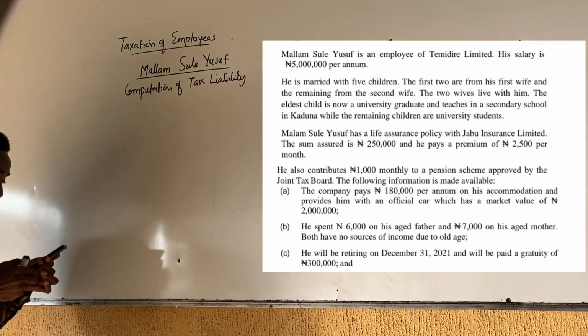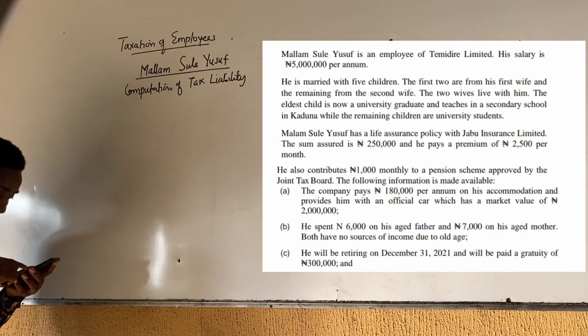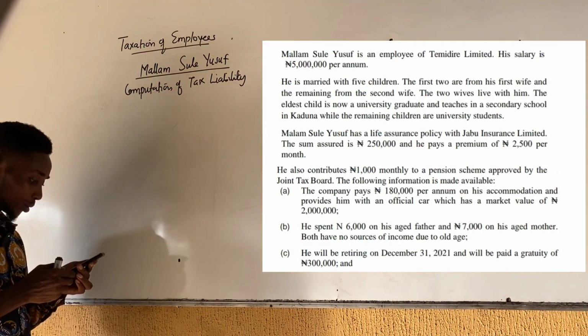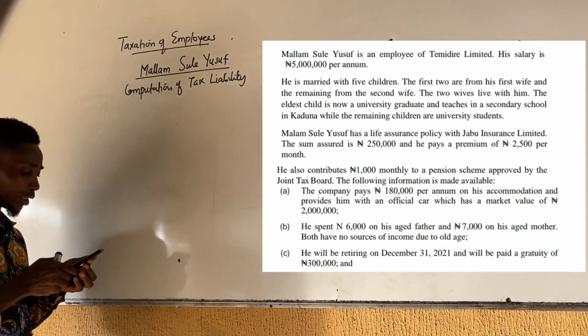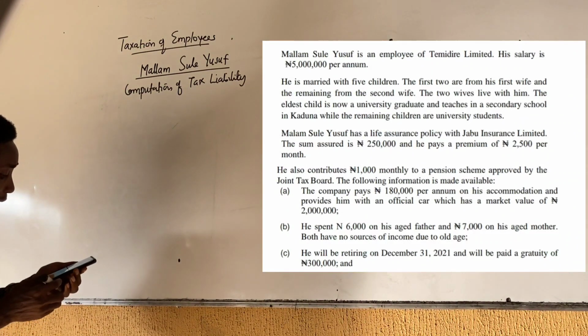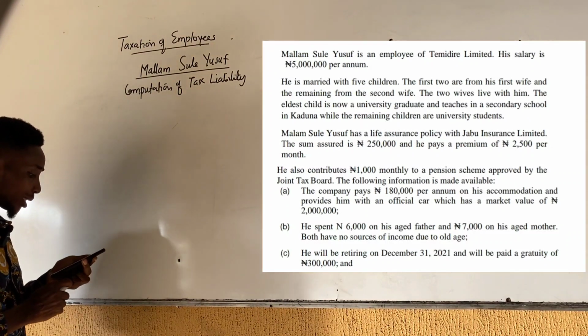So which year? If you go through the question, you will see the relevant tax year. Looking at the question, he will be retiring on December 31st, 2021.